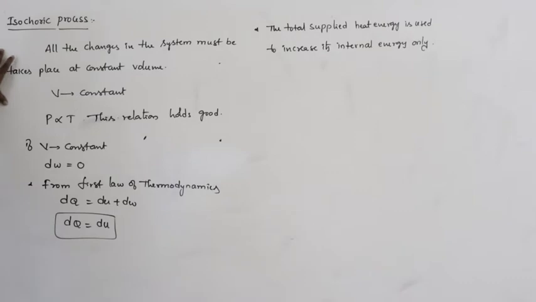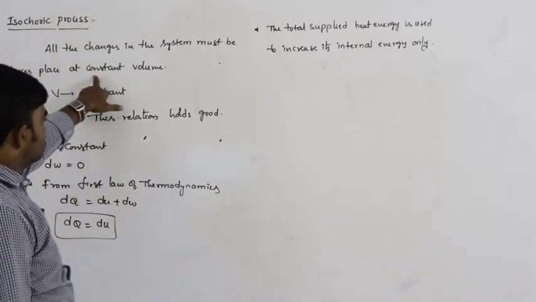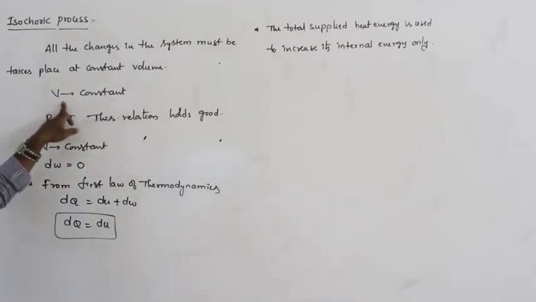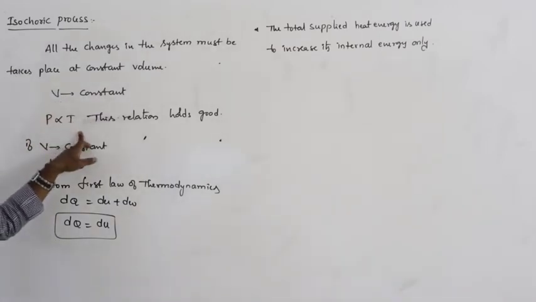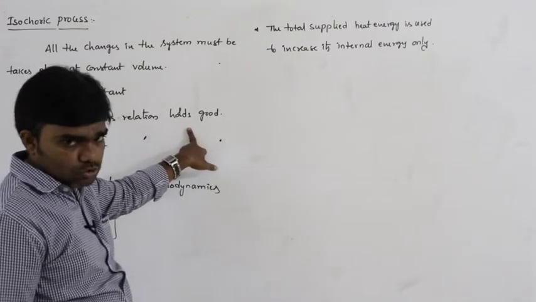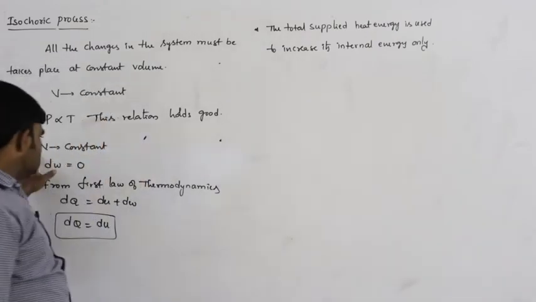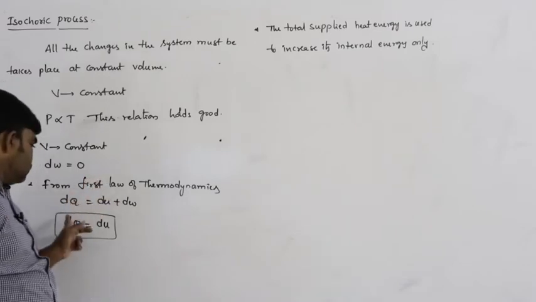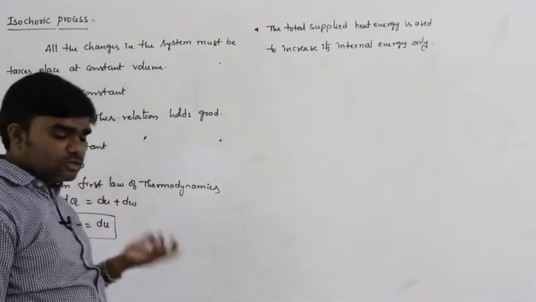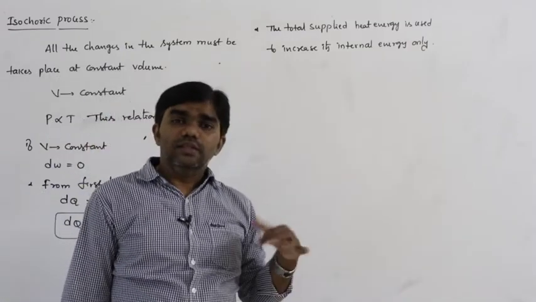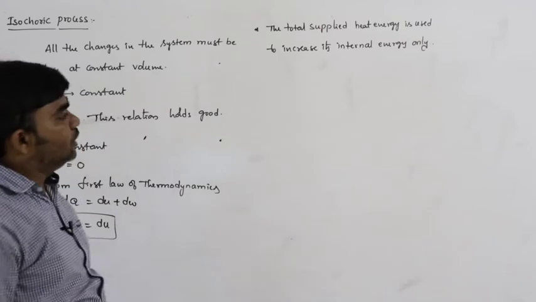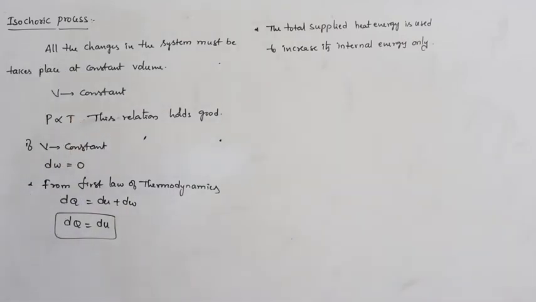So isochoric process means all the changes in the system take place at constant volume. The volume of the system remains constant, and pressure is directly proportional to temperature, that's why this relation holds good. Volume constant means external work done must be 0, so dQ equals dU. Whatever total heat energy is supplied is utilized to increase its internal energy only.